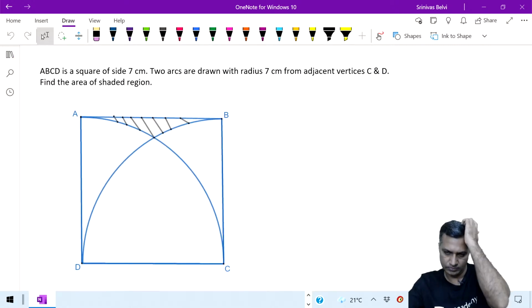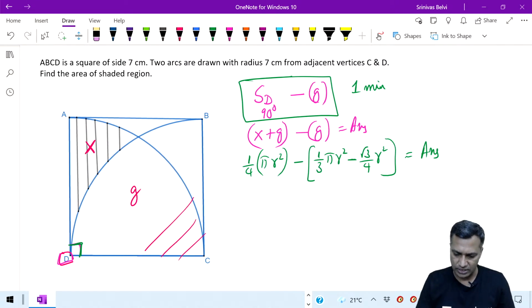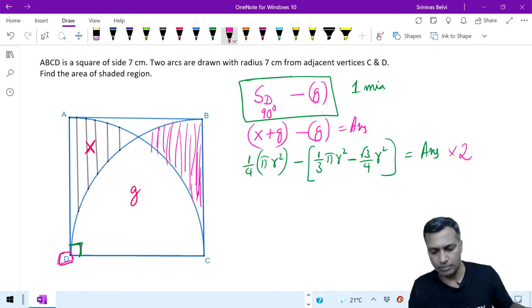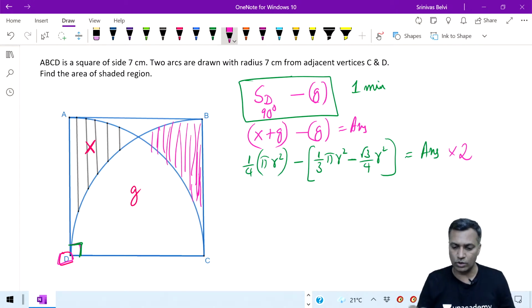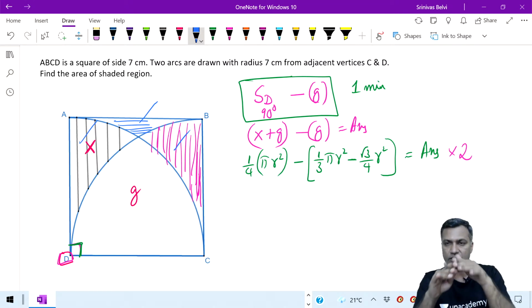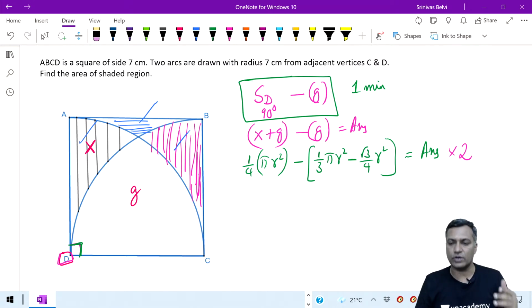See, in the previous question itself, there would be years in which they say, I will give this one also, I will give this one also. Nothing. Whatever answer you got, you make it into 2 times. That's it. What big deal about it? Some other year, they will say, I want this also, I want this, I want this. Okay, no problem. From the whole figure, remove the gold standard. Full square is there. From the square, remove the gold standard, you will get the answer. So that's what you keep working on. That is what you do.